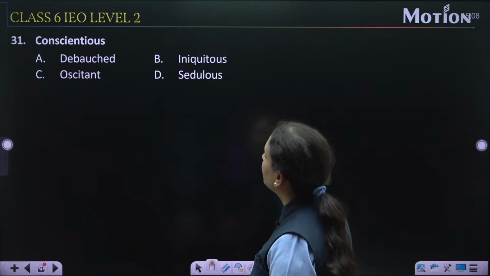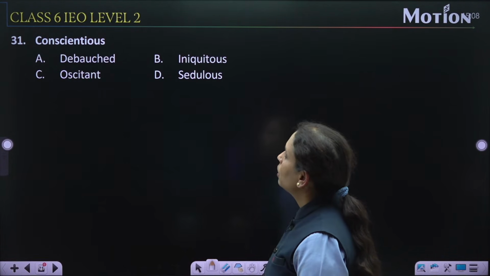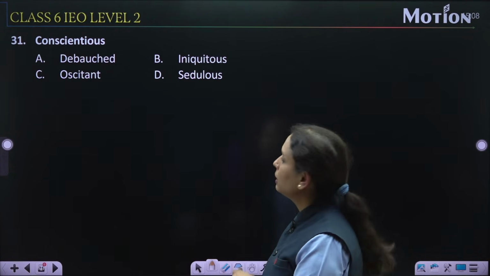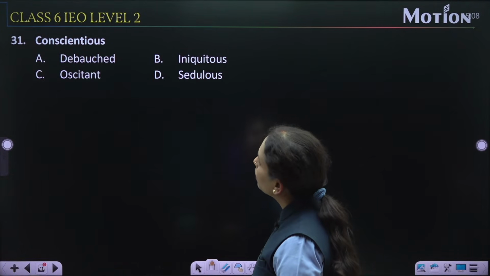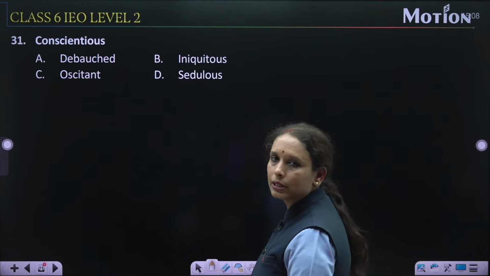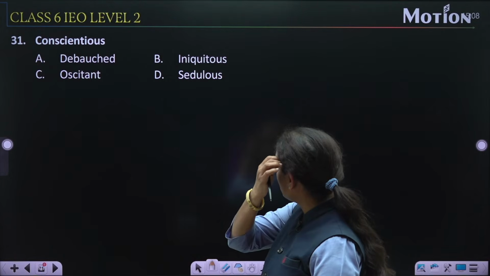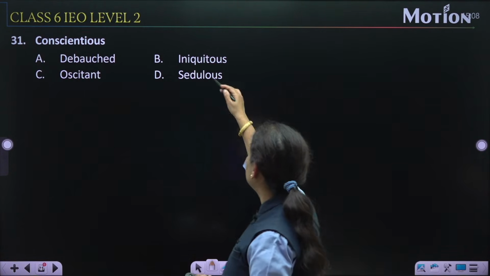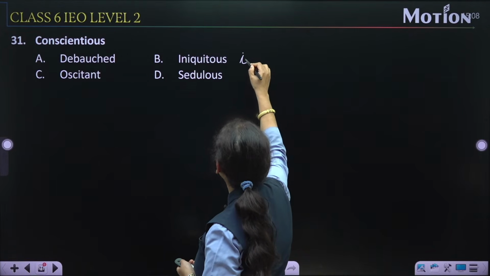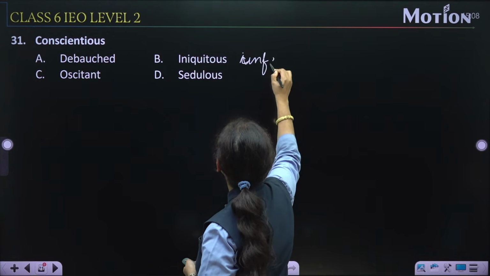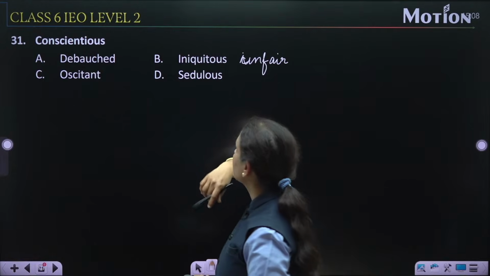Question number 31. यहाँ भी आपको सिनोनिम ढूंढना है. Conscientious, right? Option number 1 is debauched. Iniquitous, that is unfair, और illegal हम कह सकते हैं.